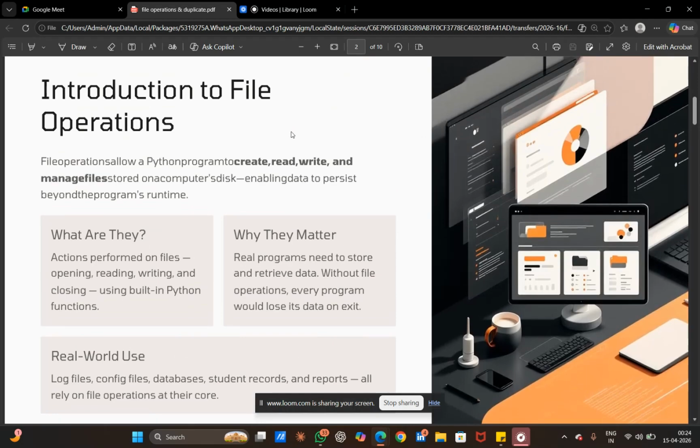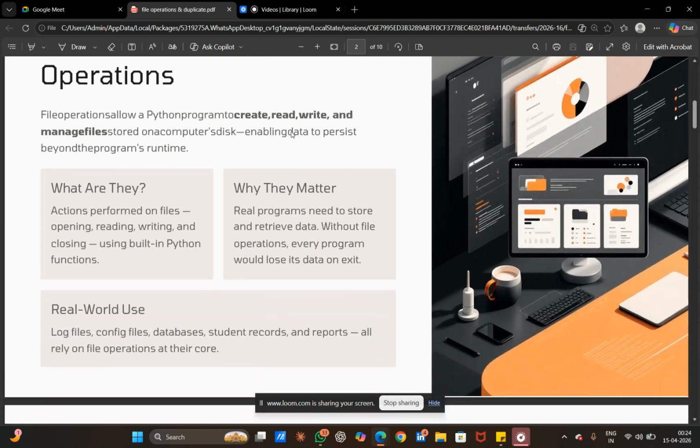File operations are actions we perform on files, such as opening a file, reading data from it, writing data into it, and closing it. These operations are done using built-in Python functions. They are important because programs often need to save data permanently. For example, student records, login details, reports, and log files are all stored using file operations. Without file handling, a program would lose all its data once it stops running.